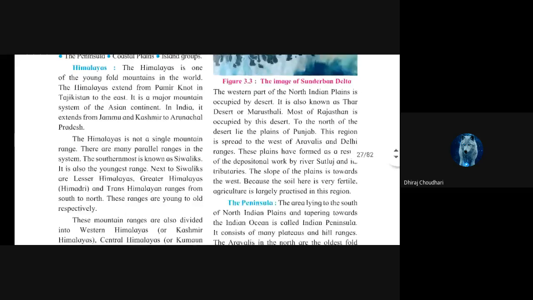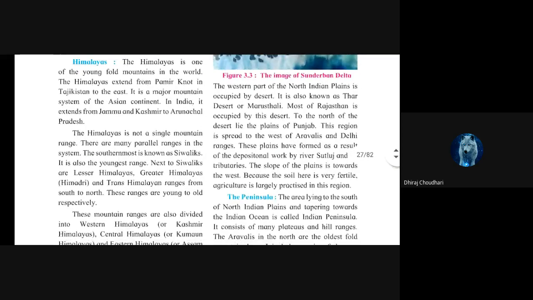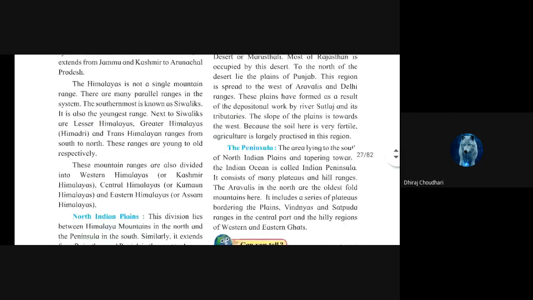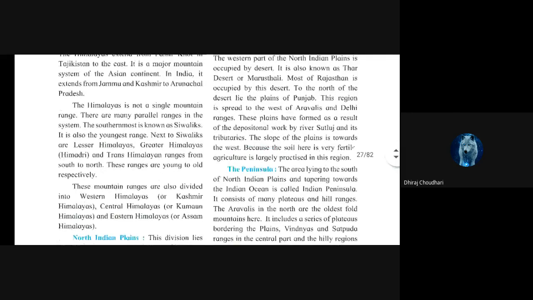And in that we have completed Himalayas. I know that I have explained Himalayas to you in depth. Okay, in great detail I explained to you how the Himalayas were formed, and which Shivalik hills or Shivalik mountains are around the Himalayas. Even we have seen where the Himalaya starts. It is not a single mountain range. There are many parallel ranges in the system.